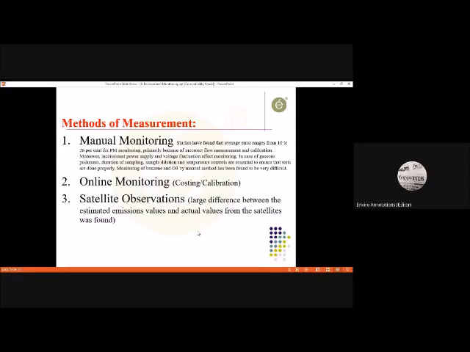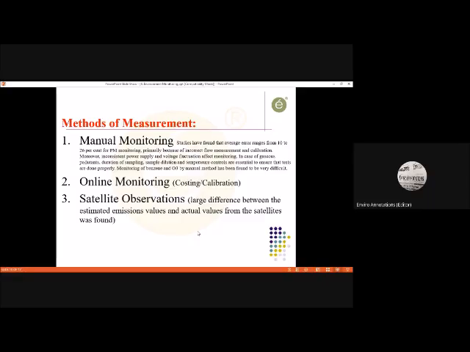In case of gaseous pollutants, sample duration and temperature controls are essential to ensure that tests are done properly. Monitoring of benzene and ozone by a manual method has been found to be very difficult. Particularly benzene, ozone, and BAP also. BAP in nanograms becomes very tough. Ozone in summers becomes very tough.